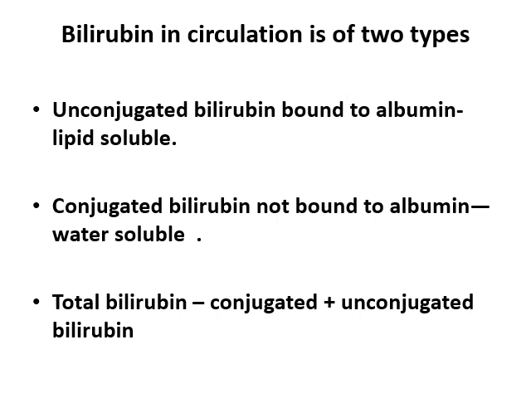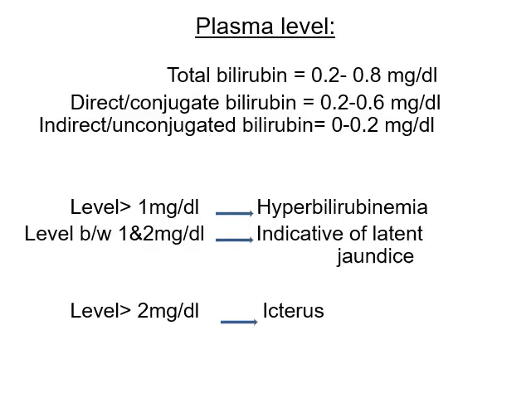Usually unconjugated bilirubin elevates in hemolytic jaundice. In obstructive jaundice, usually conjugated bilirubin elevates. In hepatic jaundice, both conjugated and unconjugated bilirubin elevate. The plasma level of total bilirubin is 0.2 to 0.8 milligram per deciliter. Conjugated bilirubin is 0.2 to 0.6 milligram per deciliter. Unconjugated bilirubin is 0 to 0.2 milligram per deciliter.